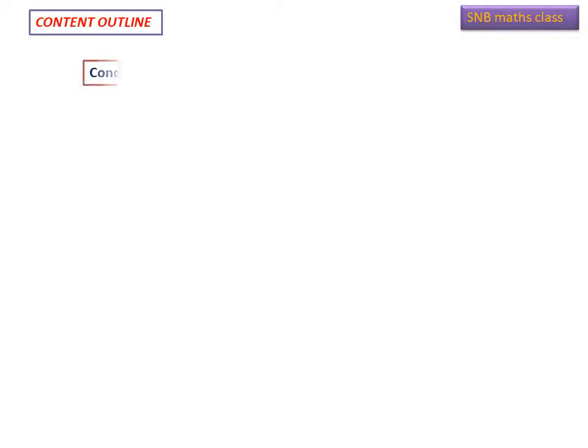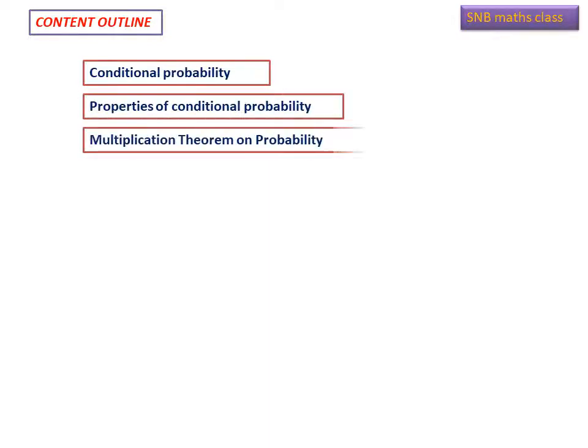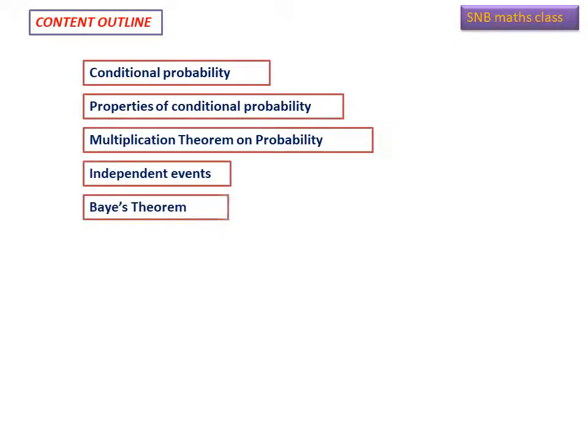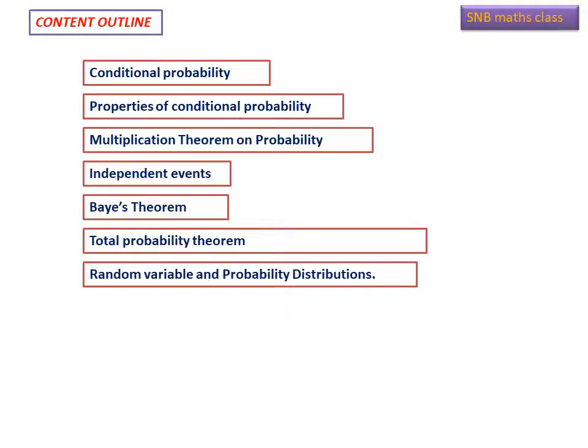The content outline of this chapter is: these are the things we are studying in this chapter. First one is conditional probability. Second one is probability of conditional probability. Third one is multiplication theorem on probability. Then independent events. Then Bayes theorem. Then total probability theorem. Then random variable and probability distributions.